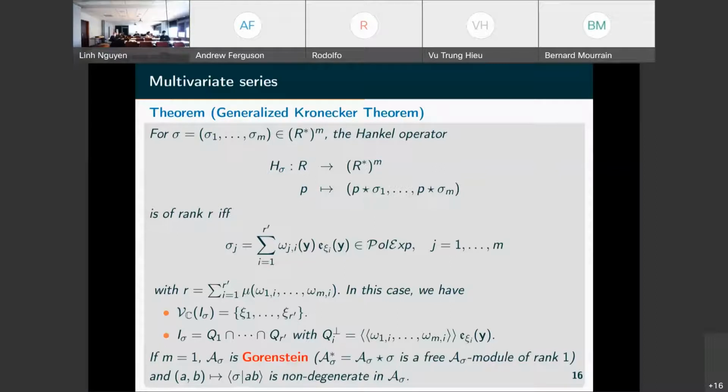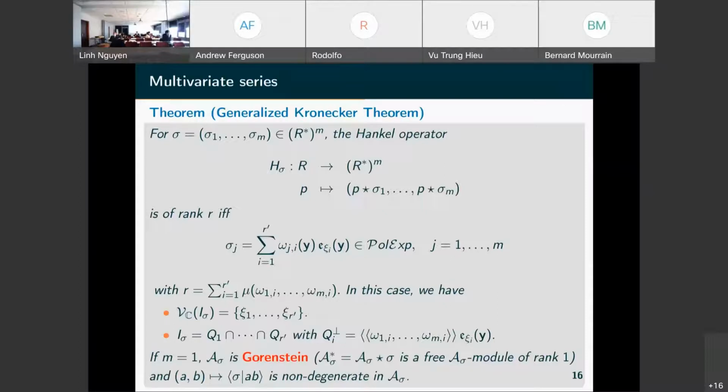And moreover, we know the relation with the rank: we take the vector space spanned by this polynomial and all its derivatives, first order, second order, and so on, all possible derivatives, and compute the dimension of this space.